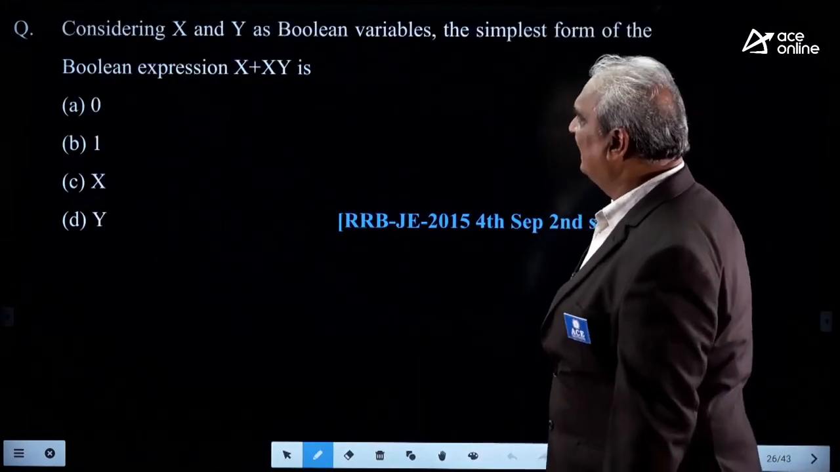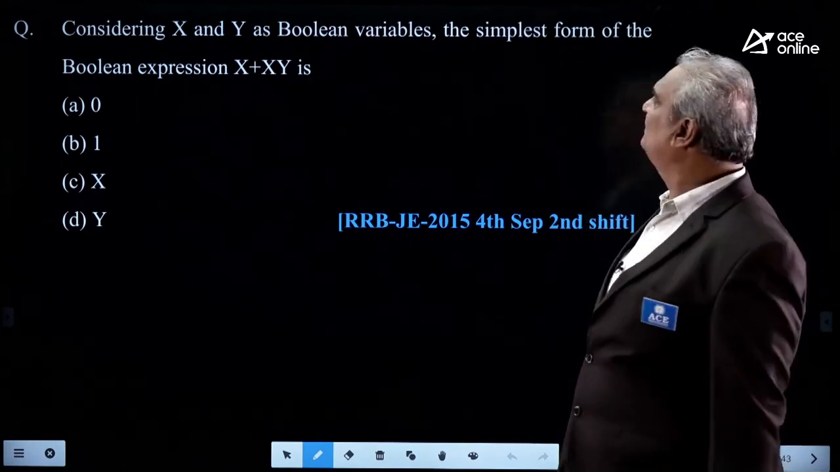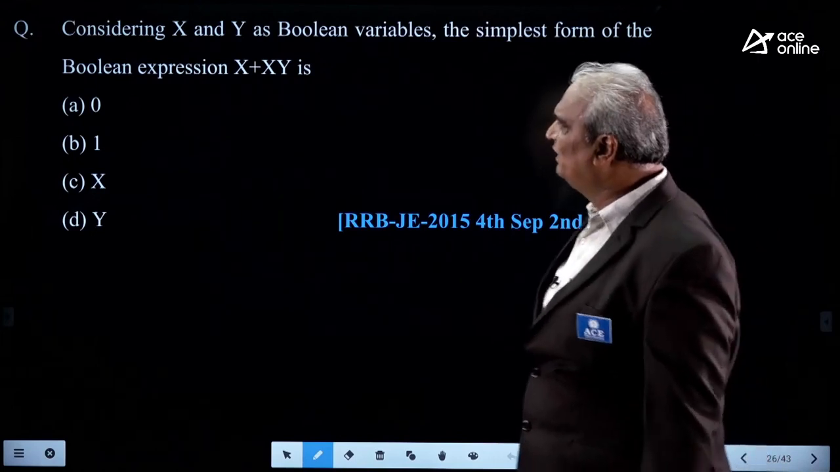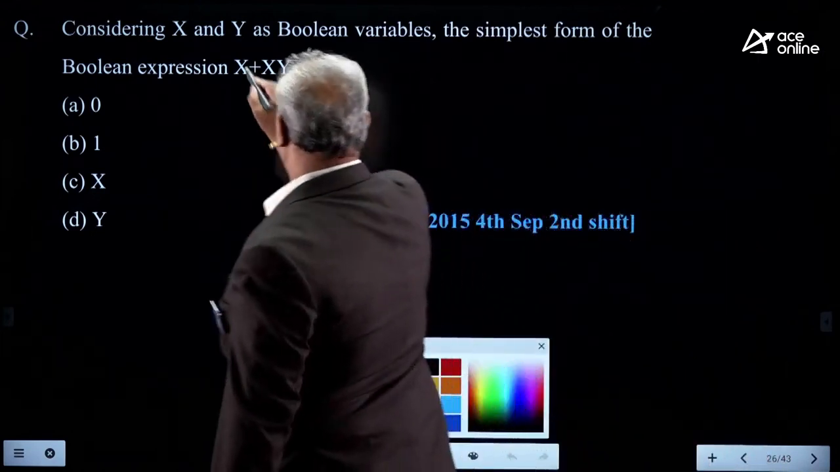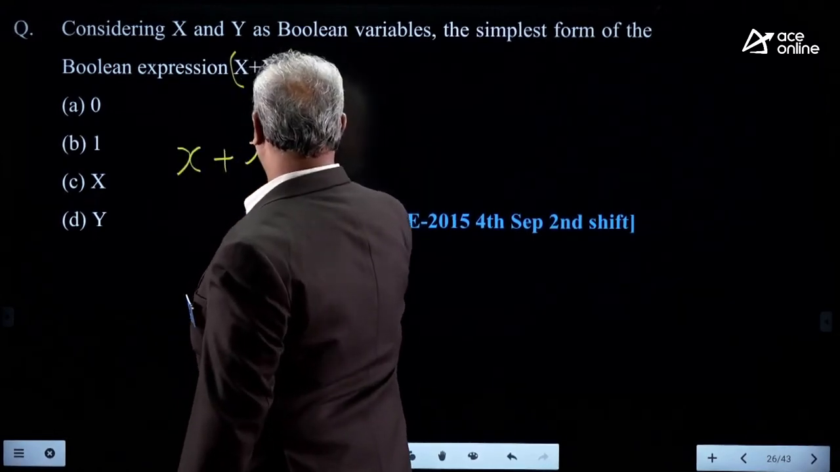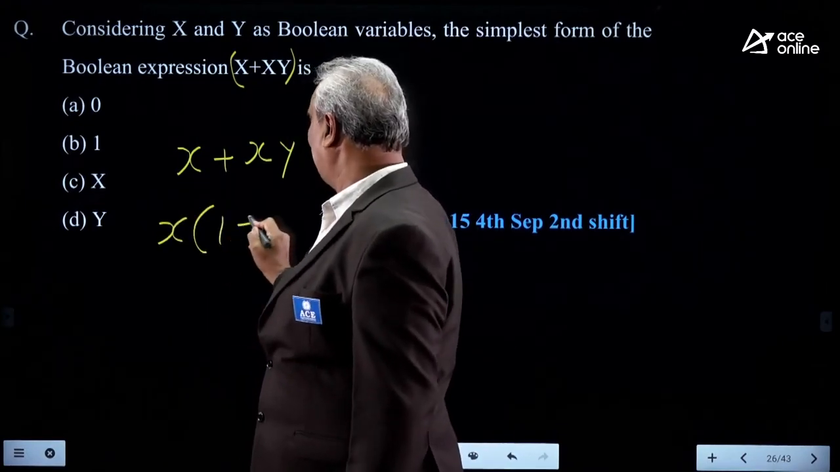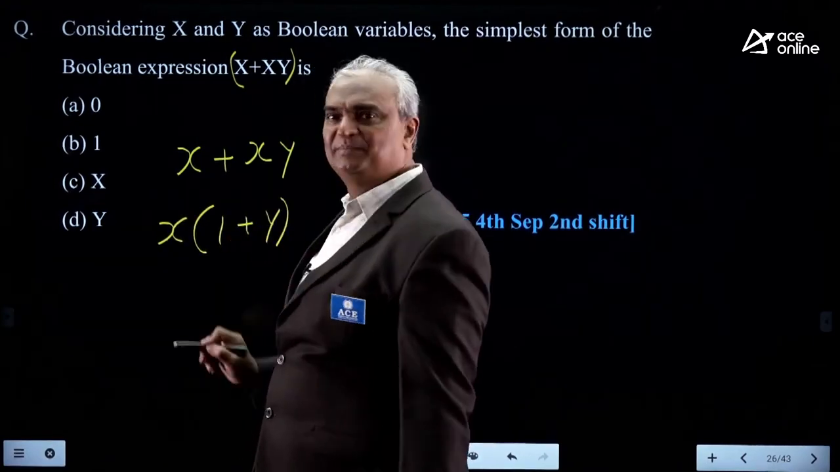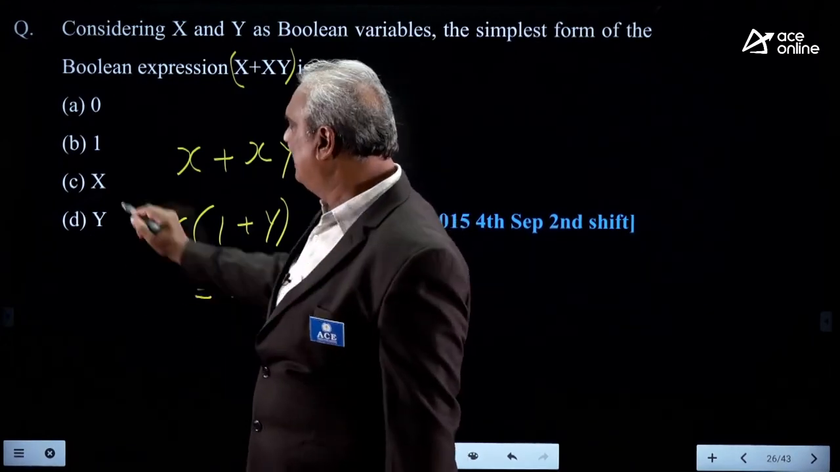Look here, considering x and y as Boolean variables, meaning binary variables, the simplest form of the Boolean expression x plus xy is: here in x plus xy, x is common, x times (1 plus y). 1 plus anything is nothing but 1, and 1 into x is nothing but x. The answer is x.